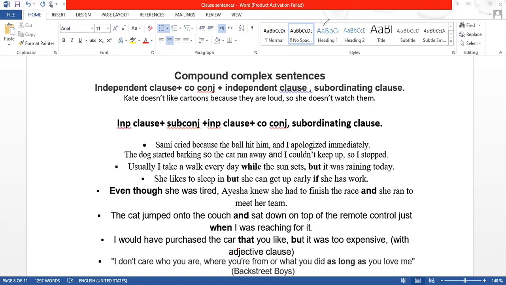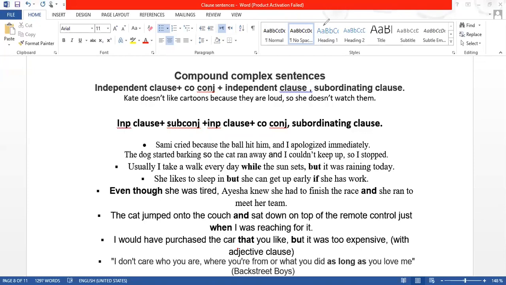But some say that because is a coordinating conjunction and you should not start a sentence with it. So yes, you are right that if I say but it was raining, there was another clause with it.